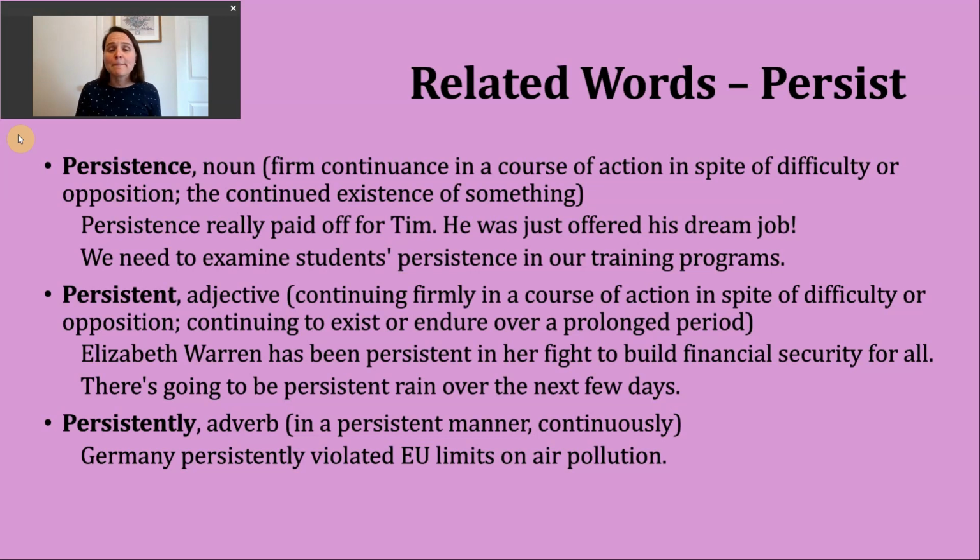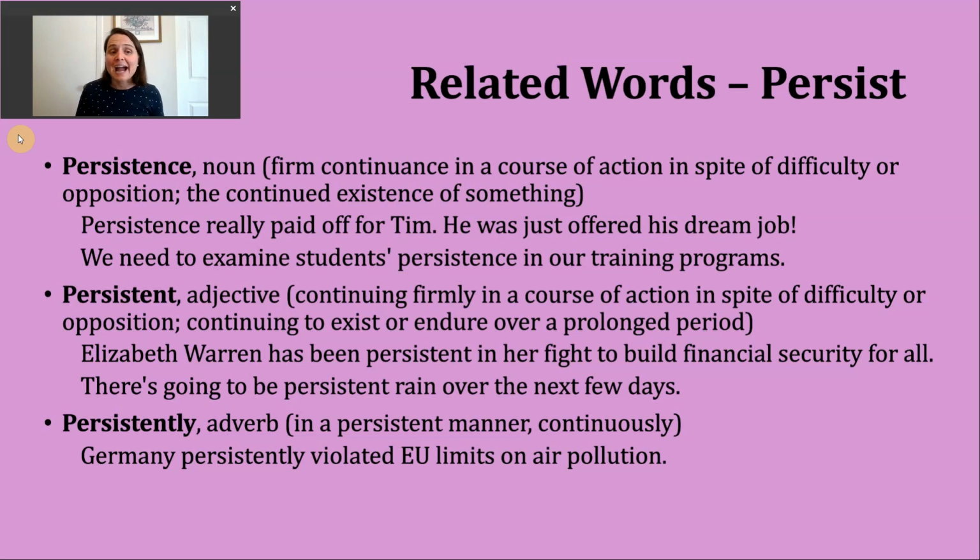So here we're describing a U.S. senator who really enjoys this word, I believe, and likes being described in this way. So she continues in her course of action, trying to make changes to certain laws and policies, despite there being a lot of opposition. So other people who disagree with her and don't want her plans to come into existence.